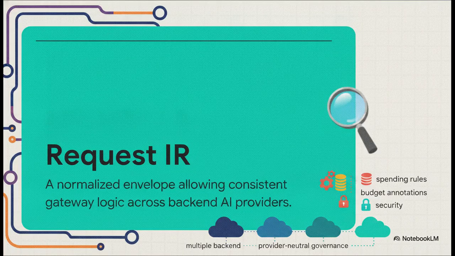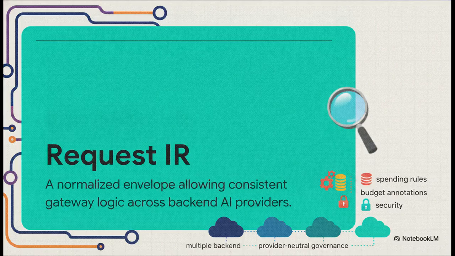How does it do that? It achieves this unification by creating a Request Intermediate Representation, or IR. And honestly, this Request IR is the secret sauce. It's what enables your API gateway to apply really strict security and spending rules evenly across all models without having to write custom code for each vendor. Your budget annotations, your tool limits, your cache handles, they are all enforced universally.